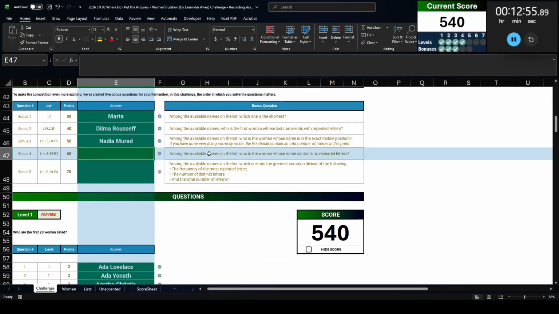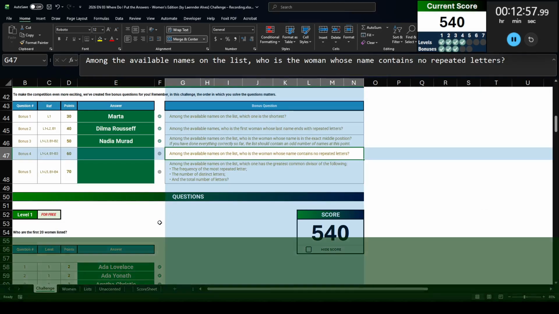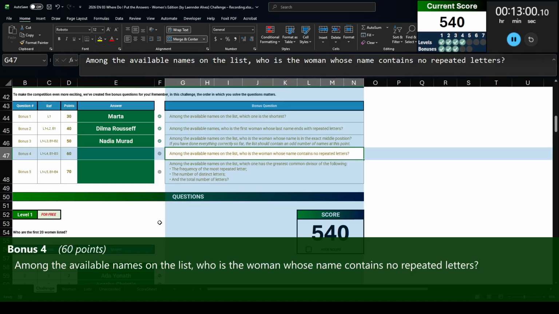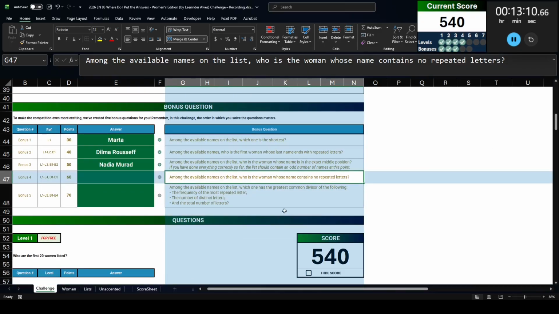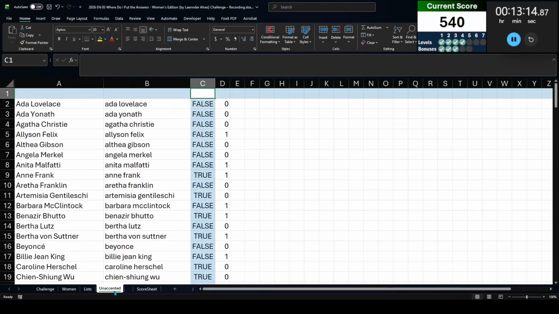Now we could go to bonus 4, which says, among the available names on this list, who's the woman whose name contains no repeated letters? Right. I think I still could have done this without filtering out the lists. Am I on bonus 4? I should have finished level 4. Yes, I did. Okay, so I can do bonus 4. Right. All right, so let me go back to here.